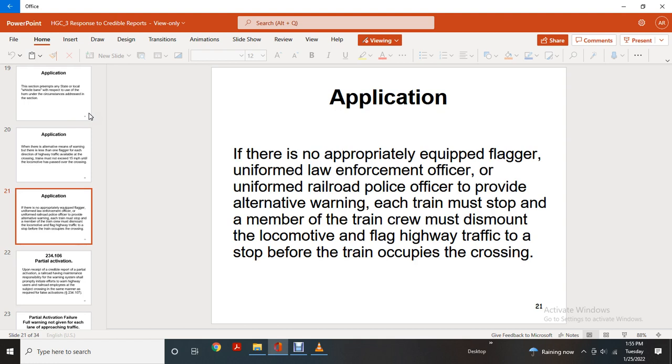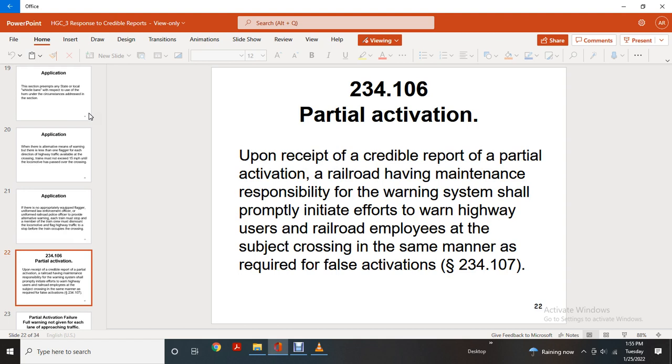If there is no appropriately equipped flagger, uniformed law enforcement officer, or uniformed railroad police officer to provide alternative warning, each train must stop and a member of the train crew must dismount from the locomotive to flag highway traffic to stop before the train occupies the crossing.